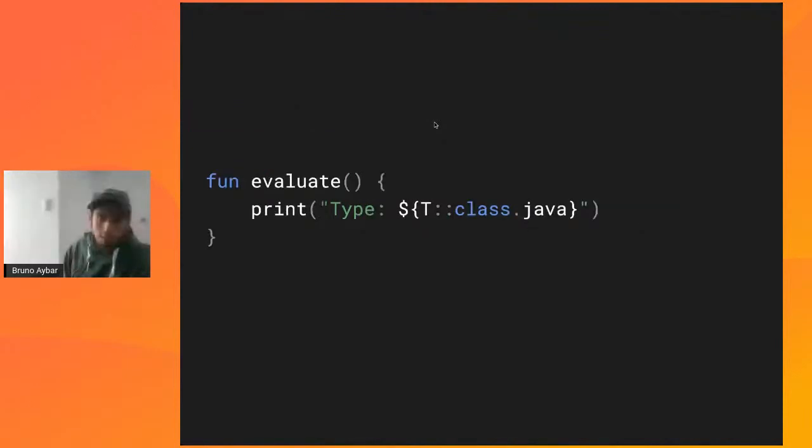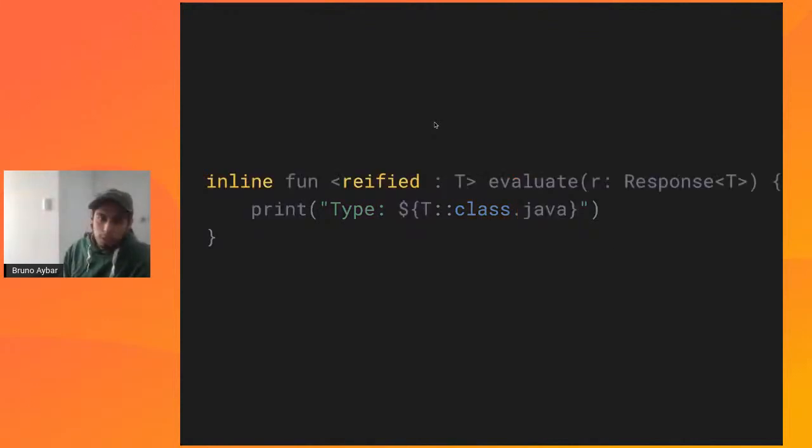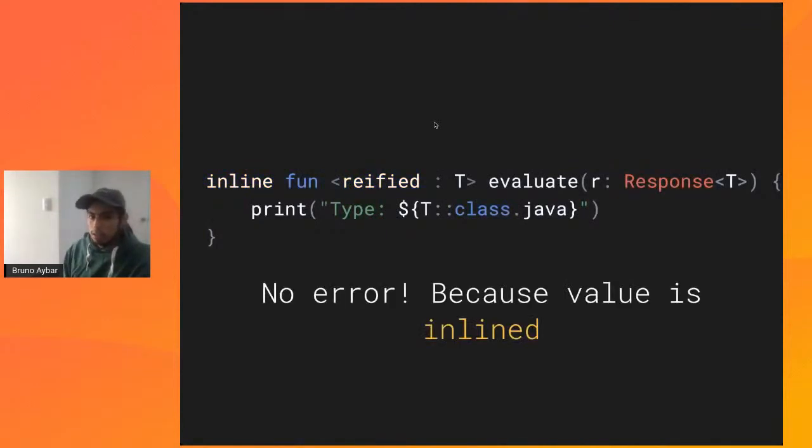Instead, we can pass it the response as a parameter. We can also use a generic here. We'll still be getting the same error. However, we can make a small change here, which is called an inline reified. After making this change, we'll get no error because this value has been inlined.